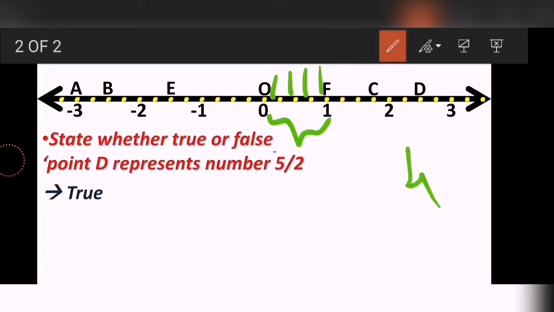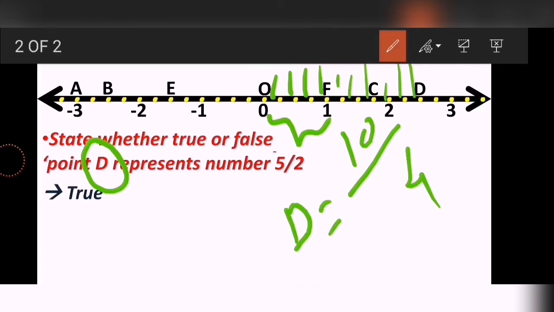Correct or not? So over here in the question they are asking about D. Where is the D presently? There. So count at what point D is located. Till here it is 4, then 5, 6, 7, 8, 9, and at the 10th point D is located, and that means it has to be 10 upon 4, correct or not? So presently if you count the points, D equals 10 upon 4.